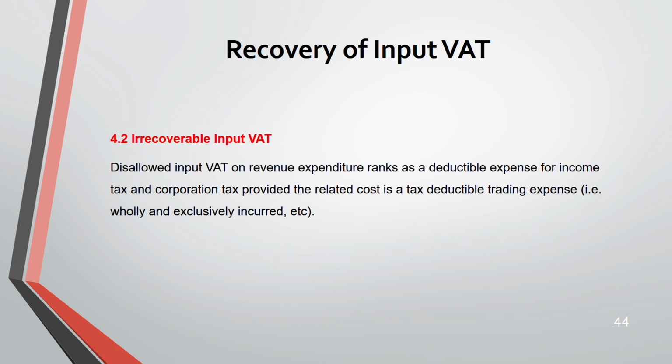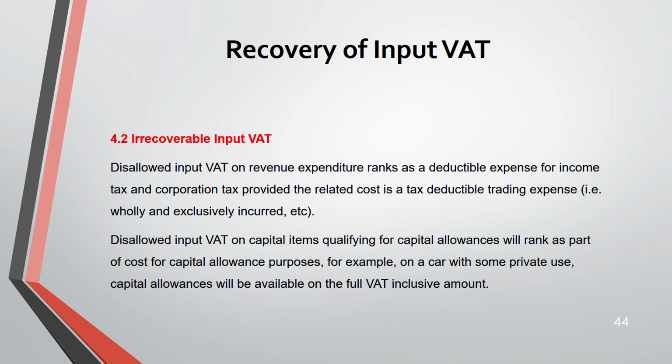And disallowed input VAT on capital items will qualify for capital allowance. For example, a car with private use. So if you're having a car with some private use, capital allowances when you're giving them will be available on the full VAT inclusive amount. It will not see whether there's a private use or not.